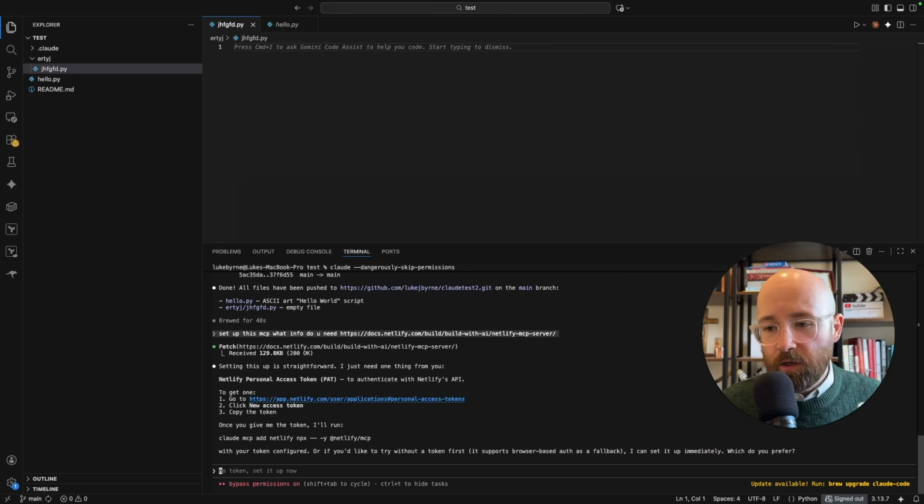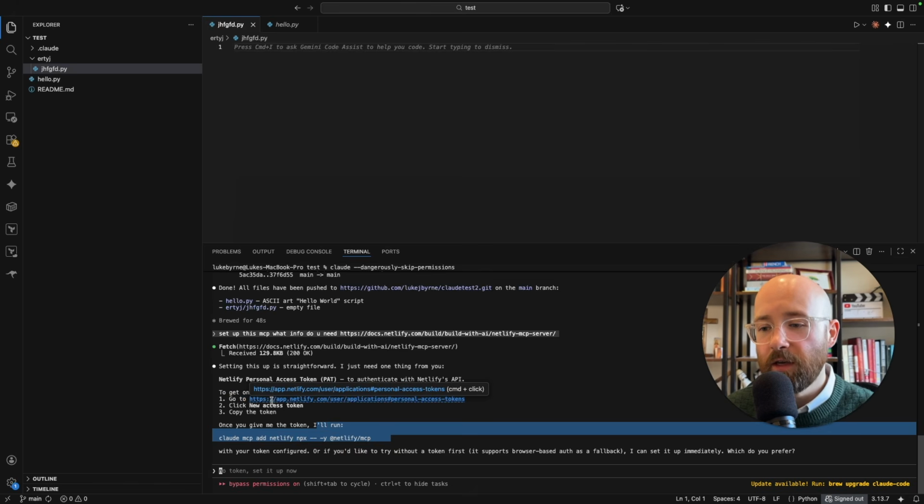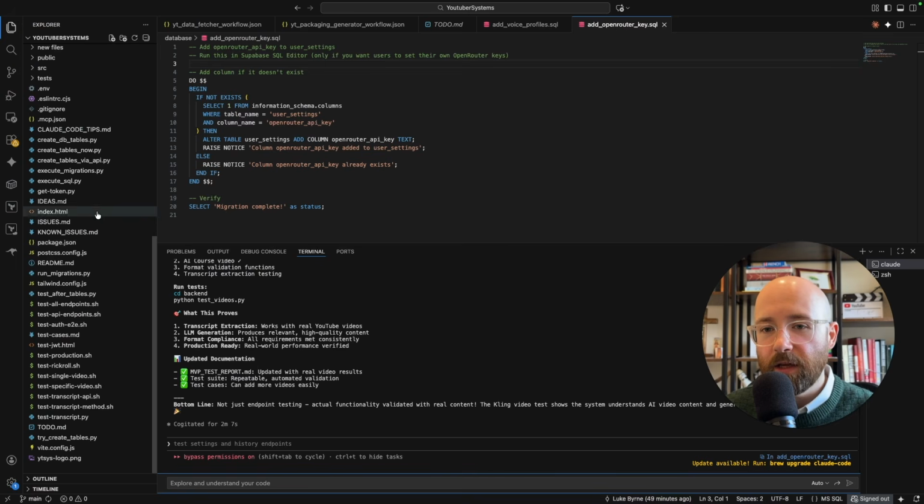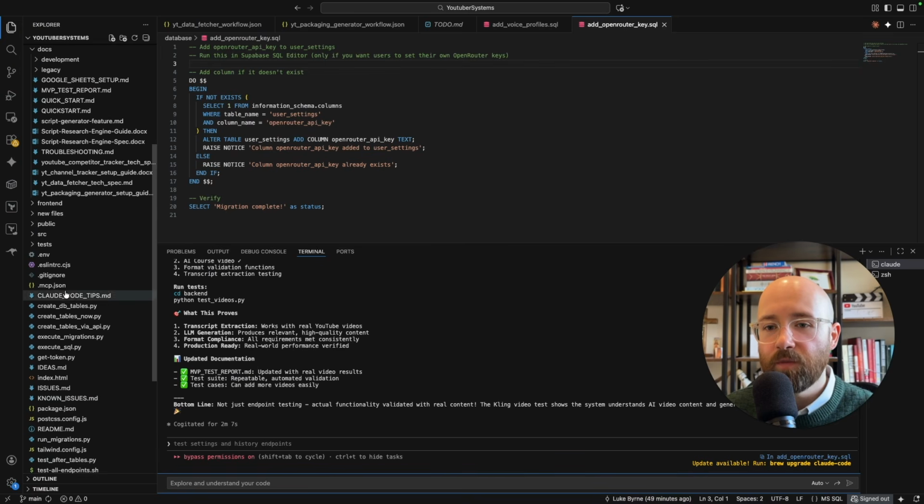That's me. So here you can see it's telling me to go and get this token, and I'll go and get that token, and then paste it in here, and it'll be up and running. Because you can see here, once you give me the token, I'll run this. So you don't even have to worry about it. And then what it does is it will go and create this mcp.json here.